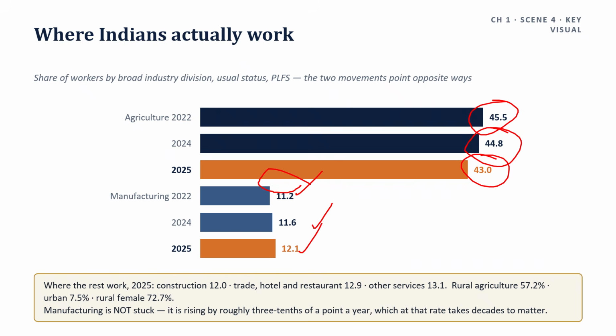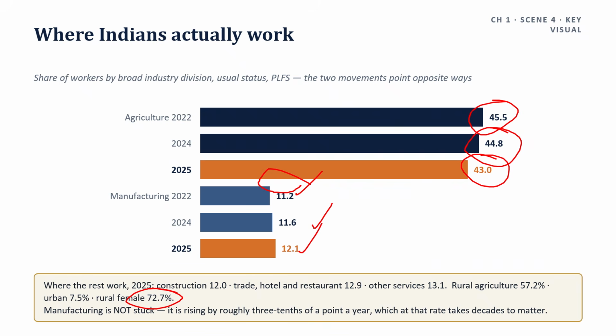So where is the rest of work? Construction, 13.4% in 2022, 12.0 in 2025. Trade, hotels and restaurants, 12.2, 12.0 to 12.9. Other services, 11.5 to 13.1. Underneath that, rural agriculture 57.2%, urban agriculture 7.5%, and rural female 72.7%. So two movements matter here and they point opposite ways.